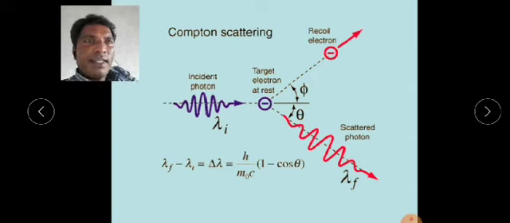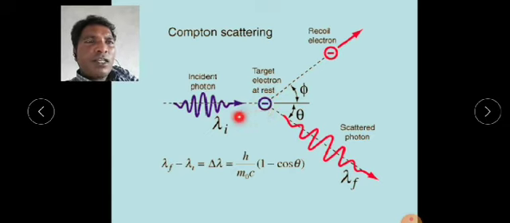See here, this is the incident photon. What is an incident photon? An incident photon is nothing but incident radiation or incident light. In this experiment, the incident light is bombarded on an electron which is at rest. This electron is present in certain materials like copper, gold, and tin. These elements have loosely bonded electrons.